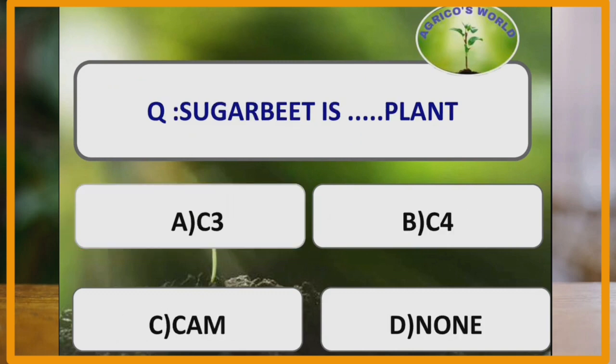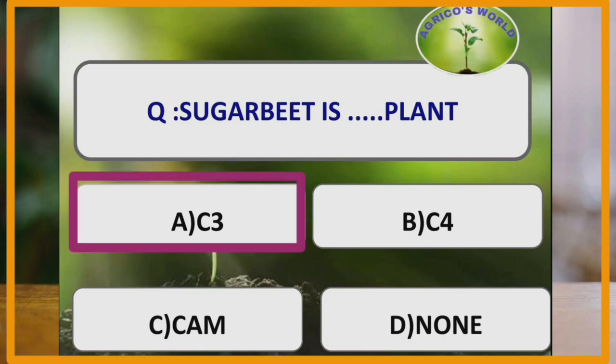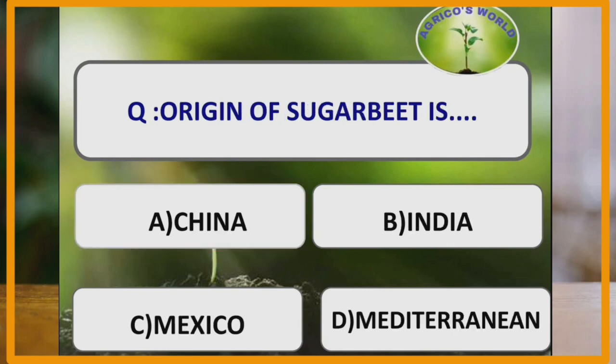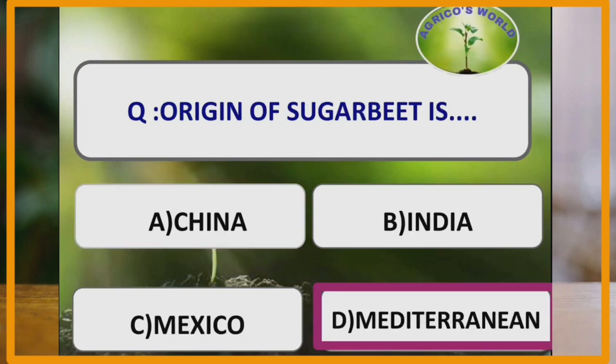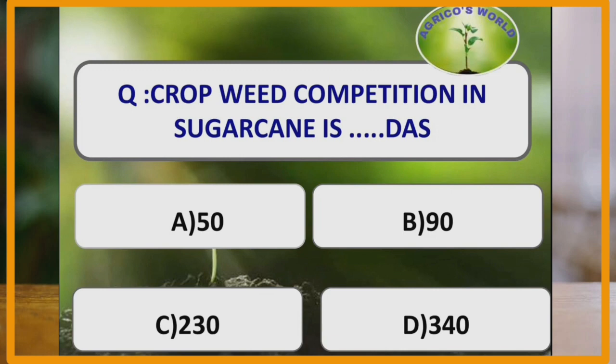Sugar beet is a C3 plant or a C4 plant. Sugar beet belongs to C3 plants, whereas sugarcane belongs to C4 plant. What is the origin of sugar beet? The origin of sugar beet is Mediterranean, whereas the origin of sugarcane is New Guinea or India. Crop weed competition in sugarcane is at how many days after sowing? The crop weed competition in sugarcane is 90